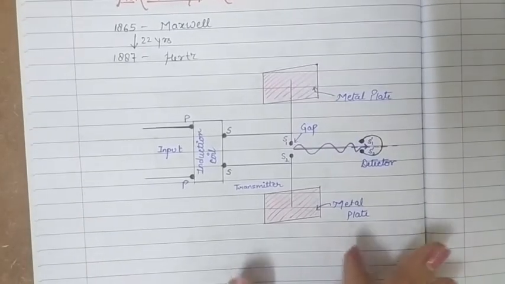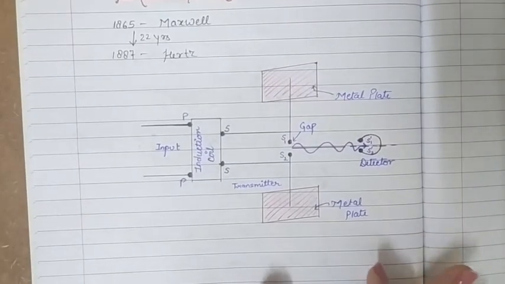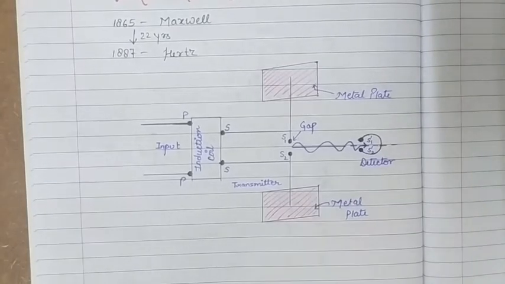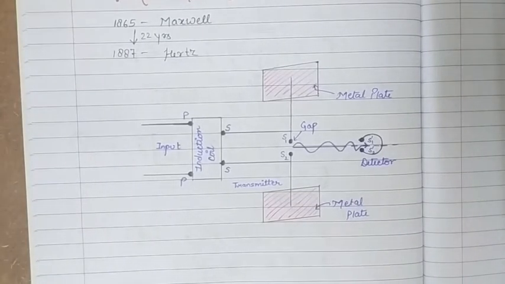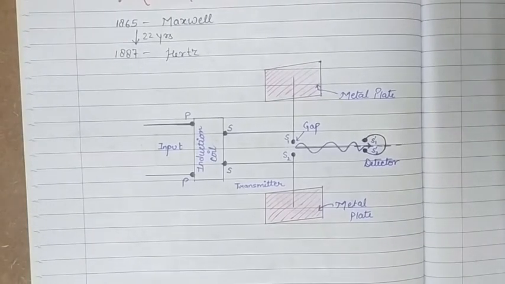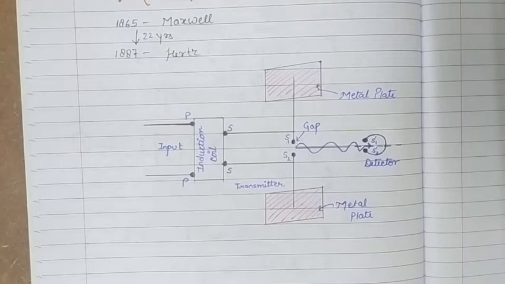The diagram shown here is the experimental setup used by Hertz in his experiment. Basically, he worked on the fact that in an LC circuit, whenever we have a circuit containing an inductor and a capacitor, oscillations are present. We have already studied LC oscillations.